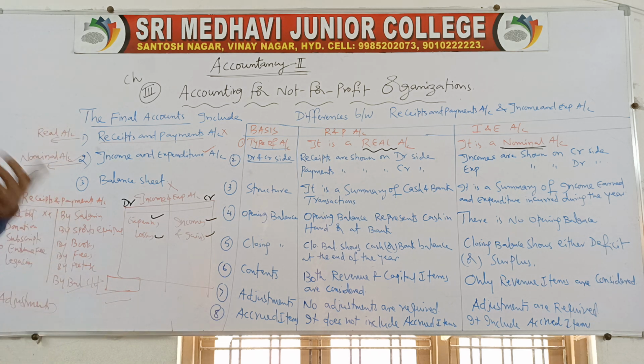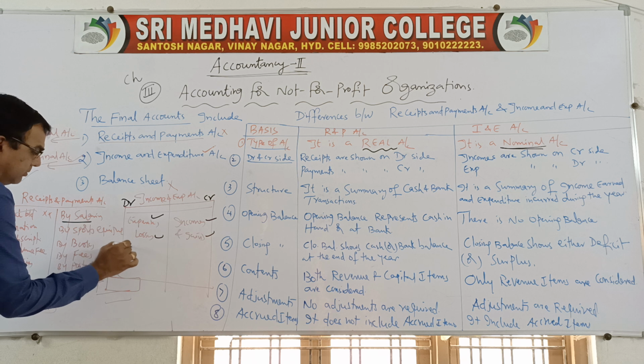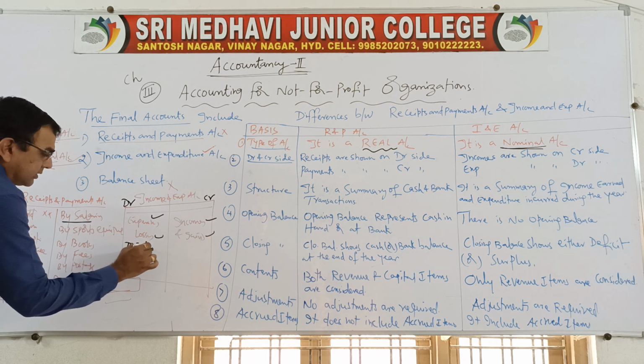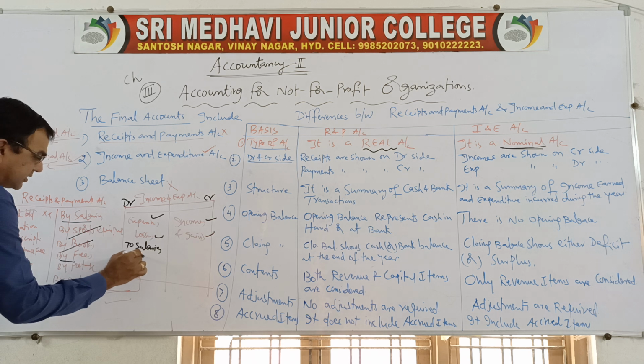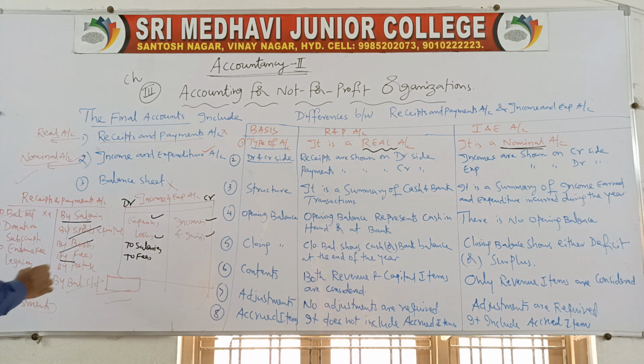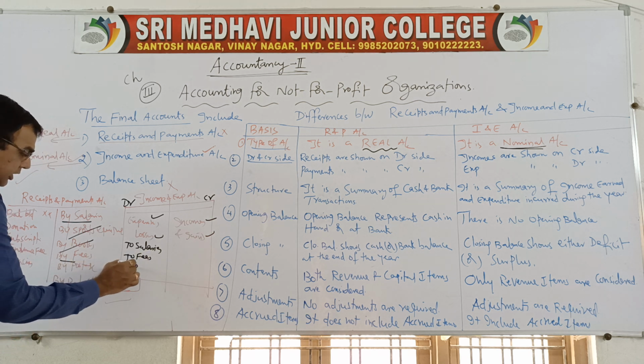Where do you find all these incomes and expenses? In the given receipts and payments account. So By Salaries will become To Salaries. This will not come because it is capital nature. Books will not come, capital nature. By Fees will become To Fees. By Postage will become To Postage.